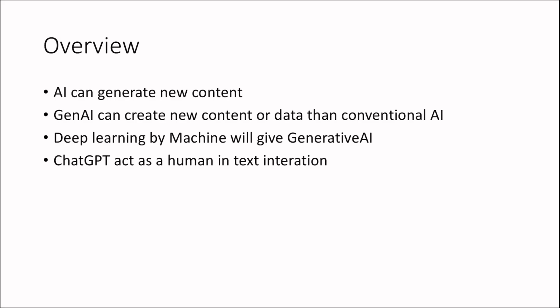And let's go. Here we have concluded what we have learned previously. In this overview we can say AI can generate new content like ChatGPT. I want to do this and I want to do this, my situation is like that. If the input is elaborative, it will give you new content according to your input. Generative AI can create new content or data, unlike conventional AI. This is like the Google Maps example I already told you, right?